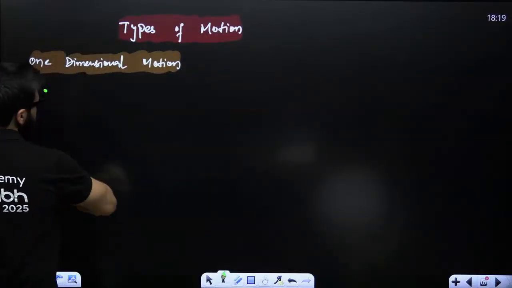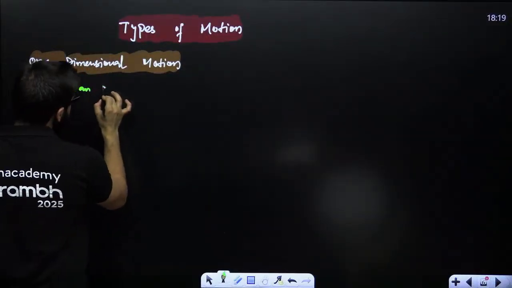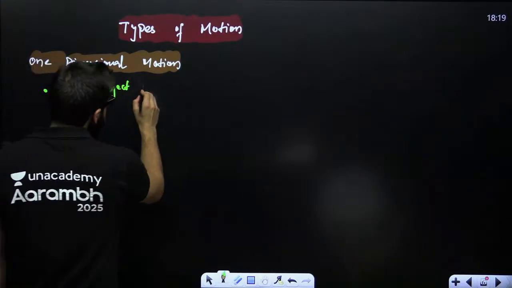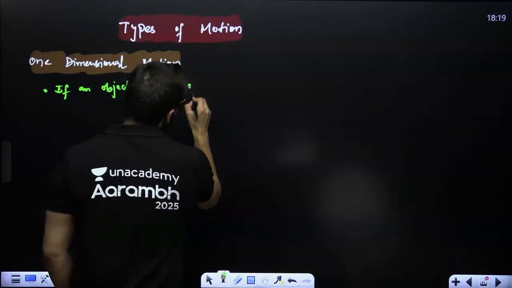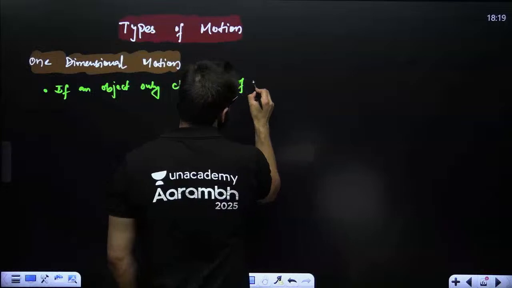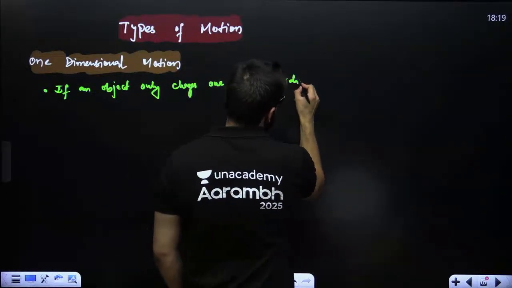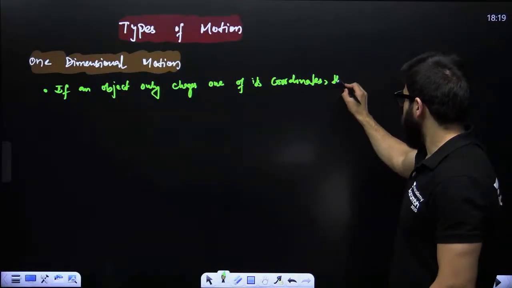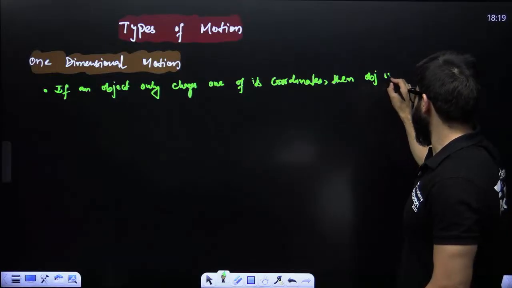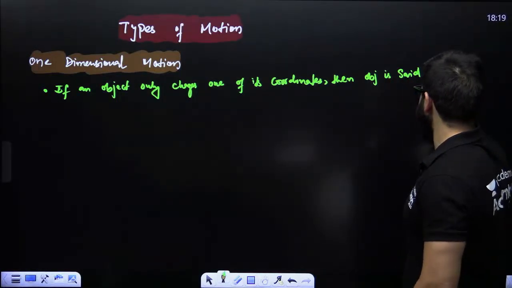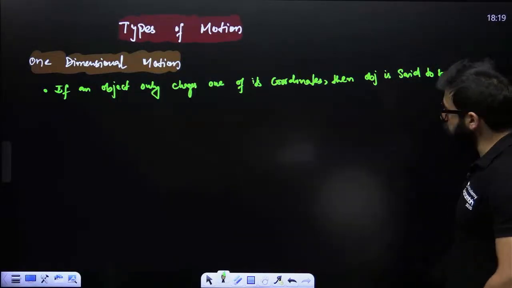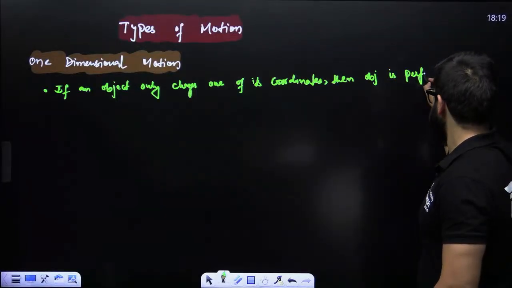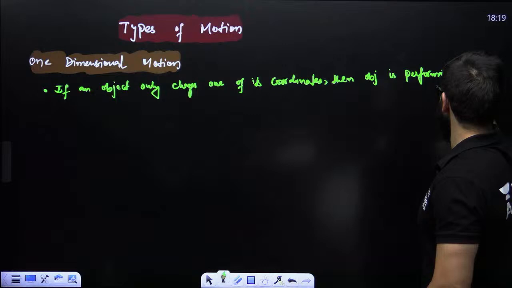It means if an object only changes one of its coordinates, then object is said to be performing 1D motion.